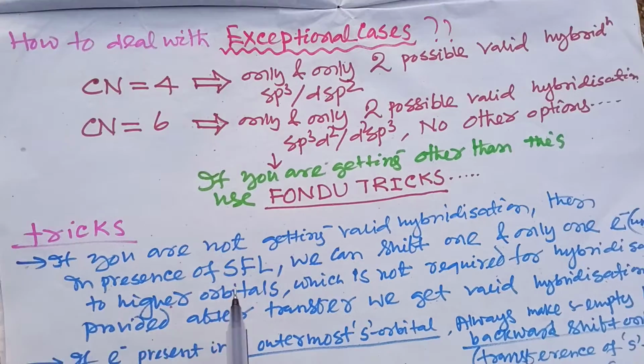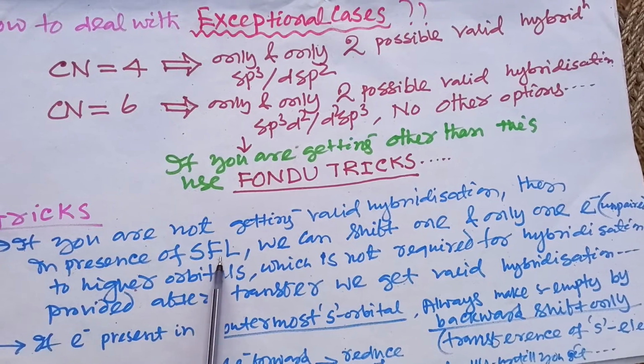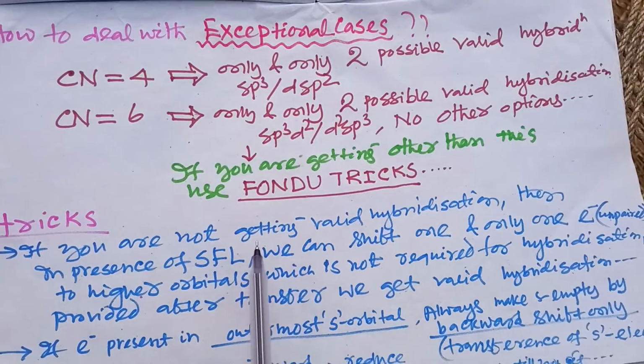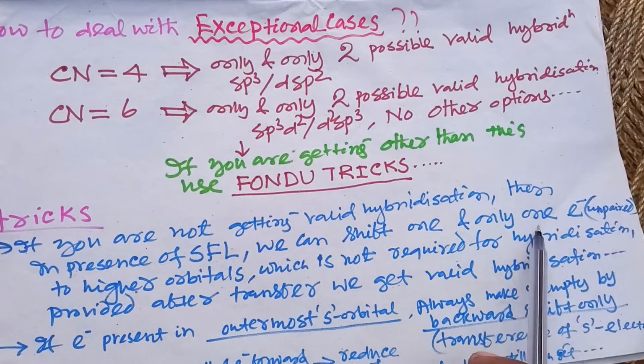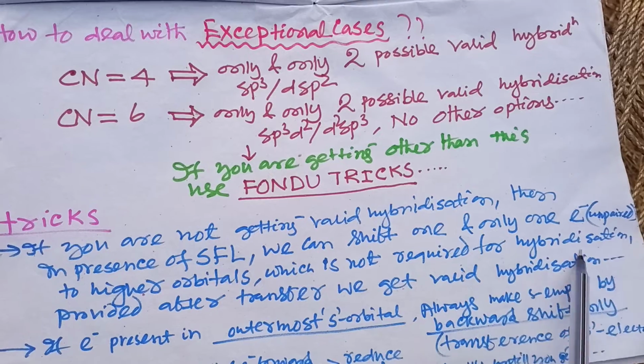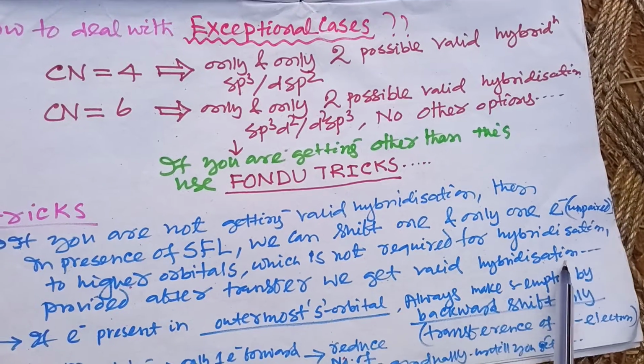So what are the tricks? If you are not getting valid hybridization, then in presence of SFL, we can shift one and only one unpaired electron to higher orbitals, which are not required for hybridization, provided after the transfer of the electron we get valid hybridization.